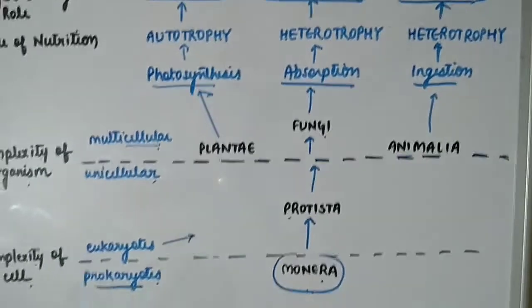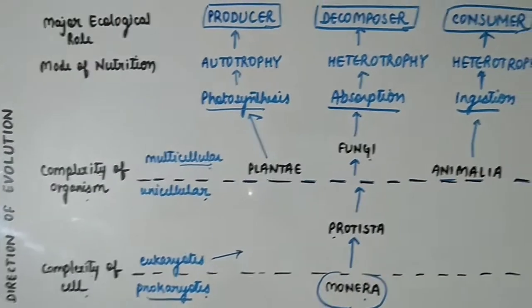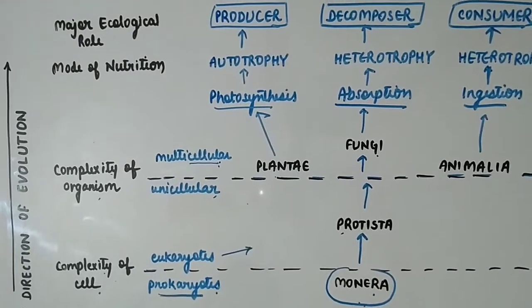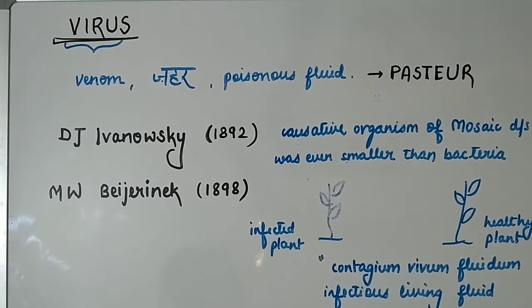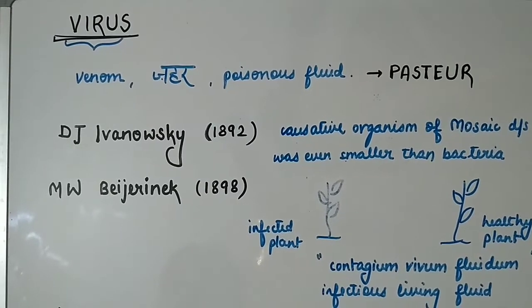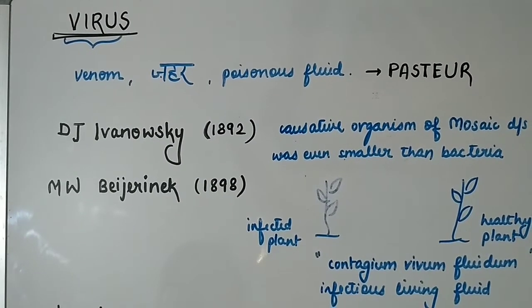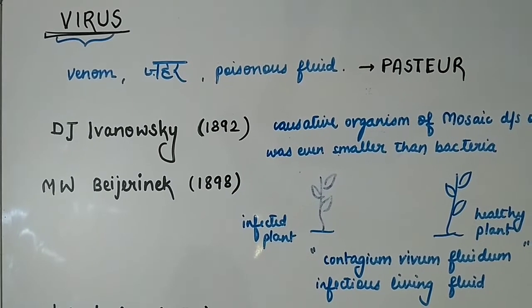So this is a simple flowchart by which you can memorize that table given in the NCERT in a simple way. As we studied earlier, virus, viroid and lichens are acellular organisms and are not mentioned in the 5 kingdom classification of R.H. Whittaker. So we will study them separately.